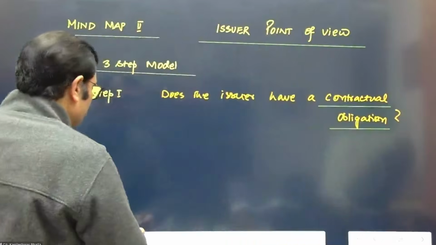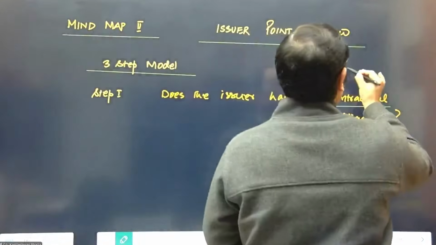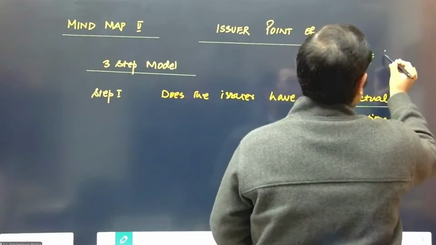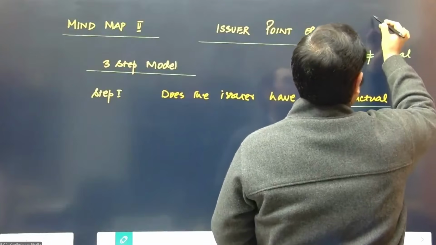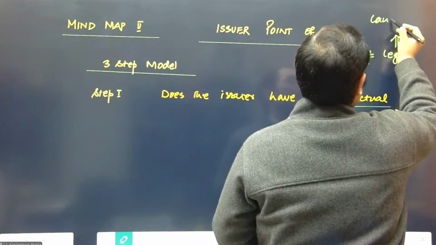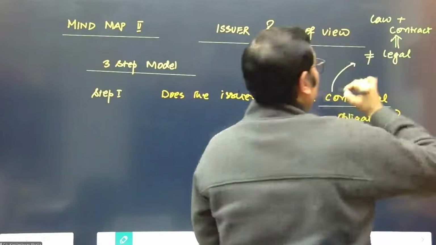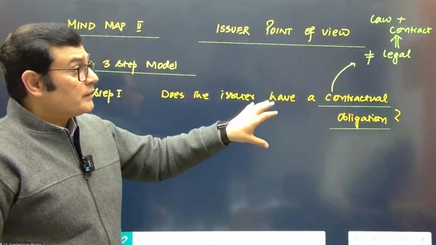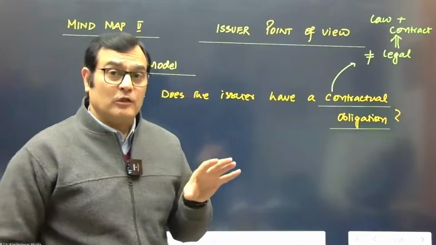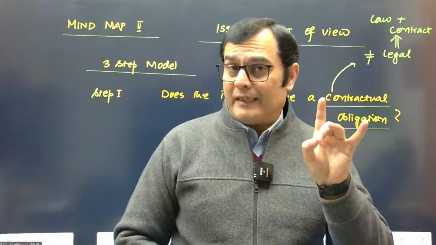So just to avoid confusions later, when you make your revisions on the other standard, we can say this is not legal. Because when you say it is legal, it is by law as well as by contract. Here, we're just looking at one element of the legal obligation, and that is obligation by way of contract.